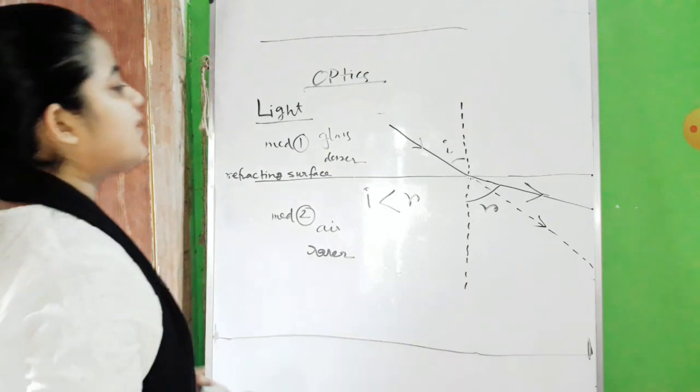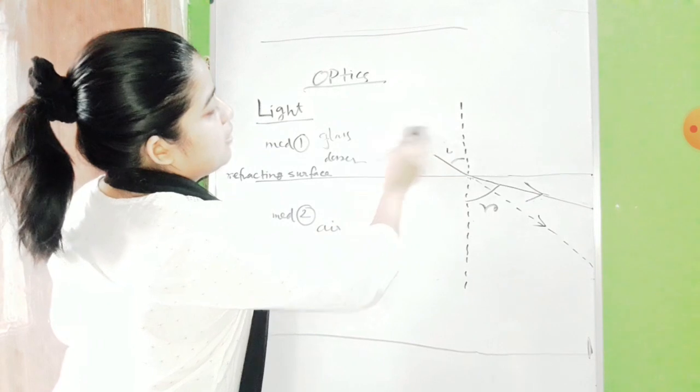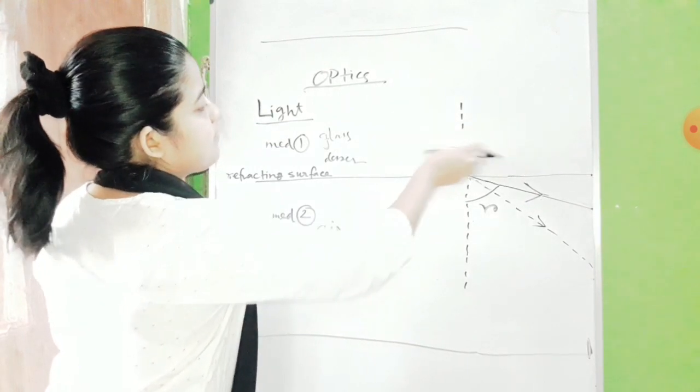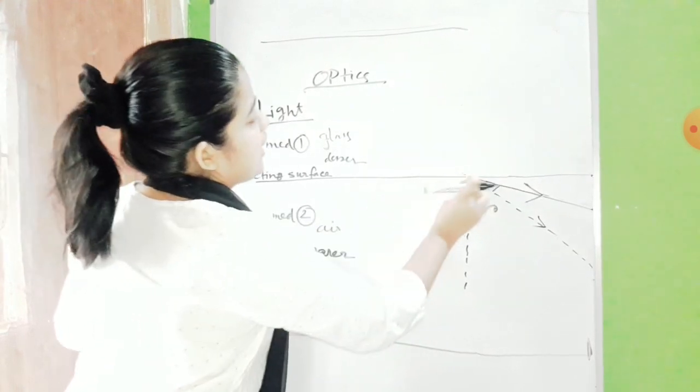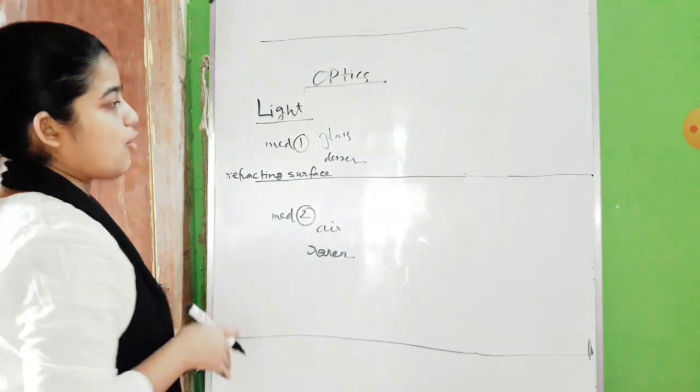Next, another case is there. No matter whether light is traveling from denser to rarer or rarer to denser, whatever light is doing, it doesn't matter at all. The thing which matters is how the light is falling.